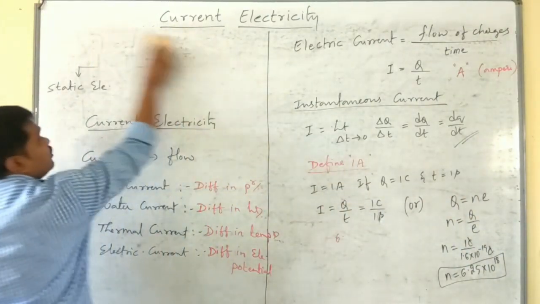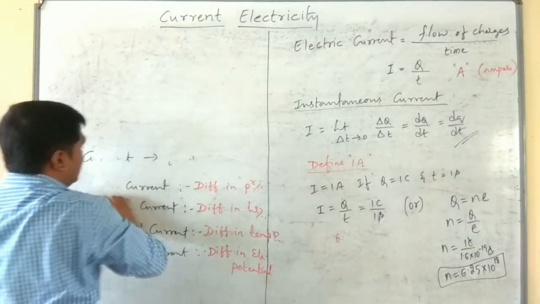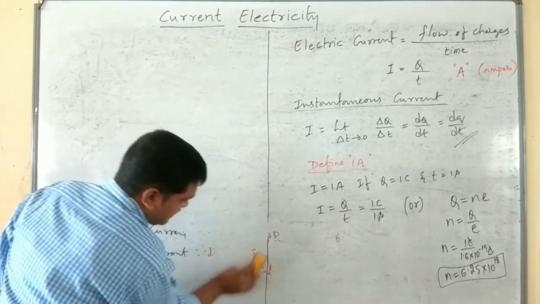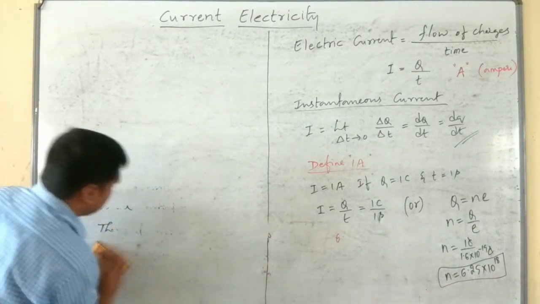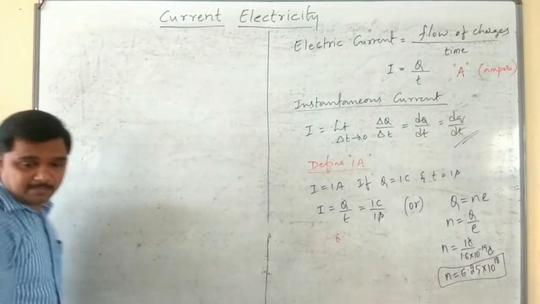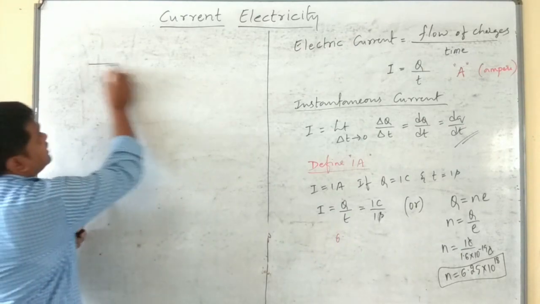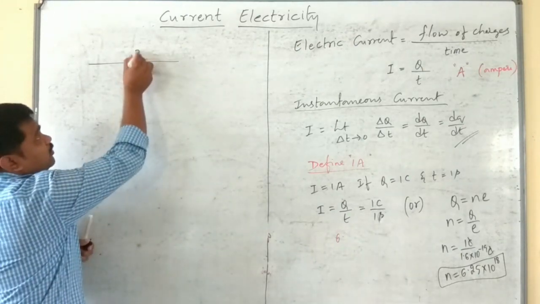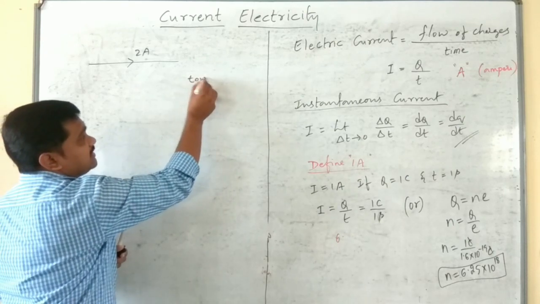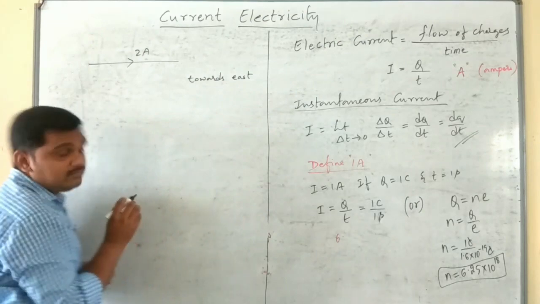Now my question for you is whether this electric current is scalar or vector. Current flowing through the conductor, let it be 2 ampere. So it is having what? Magnitude. Suppose current is flowing like this, 2 ampere of current, going towards east.